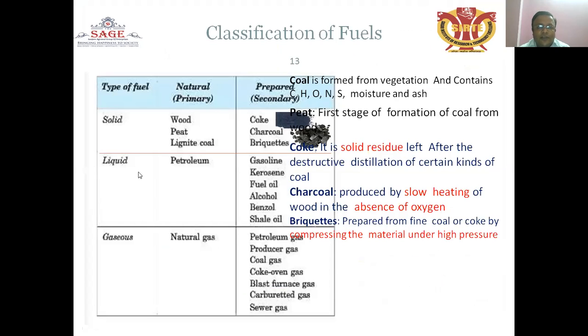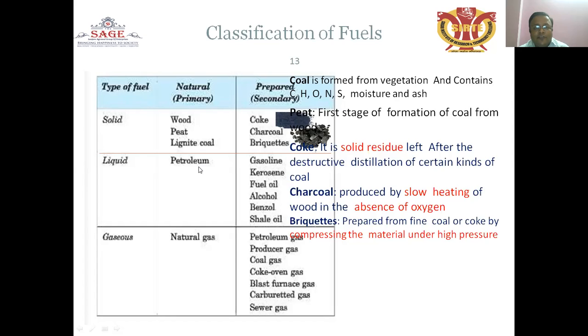Solid fuels. There are three types of solid fuel: wood, peat and lignite coal. These are the solid fuels, and this is the natural or primary type of fuel. Prepared fuels are derived from the natural or primary fuel. These are the secondary fuels: coke, charcoal and the precursor fuel.